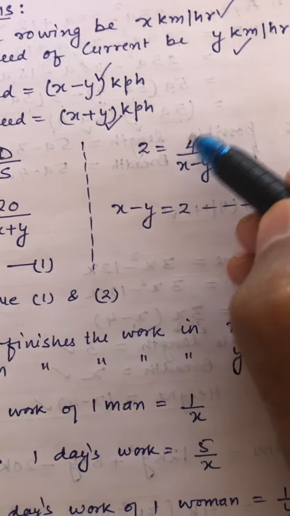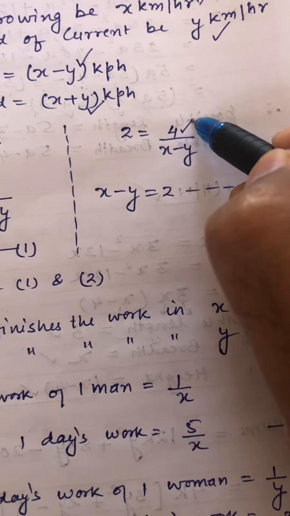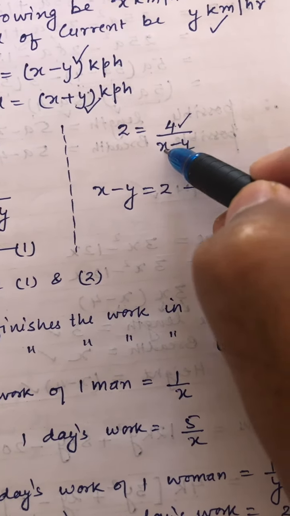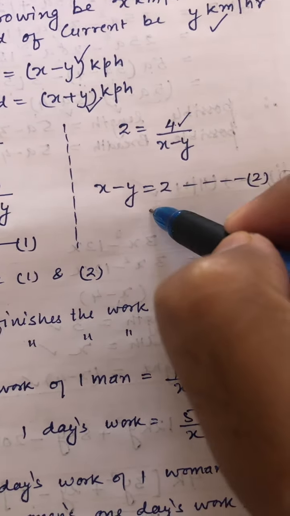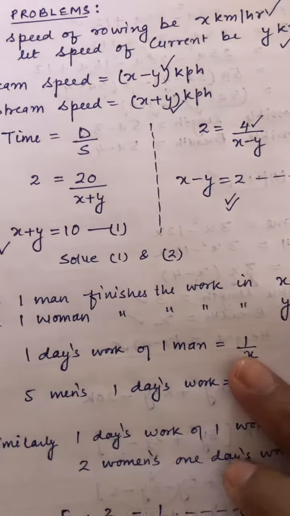Now when you are coming up, you are taking 2 hours, same time, but only for 4 kilometers. So it will be 4 upon x minus y equal to 2. That means x minus y equal to 2. Solve equation number 1 and 2 to get the answer.